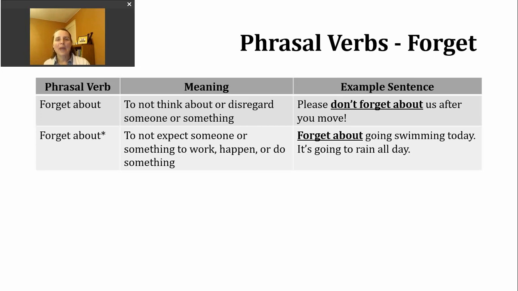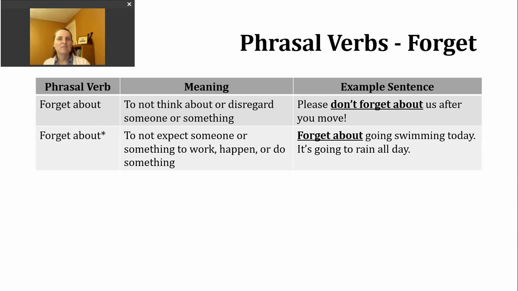A second way to use forget about is to mean to not expect someone or something to work, or to not expect something to happen. Or maybe you are not expecting someone to do something.